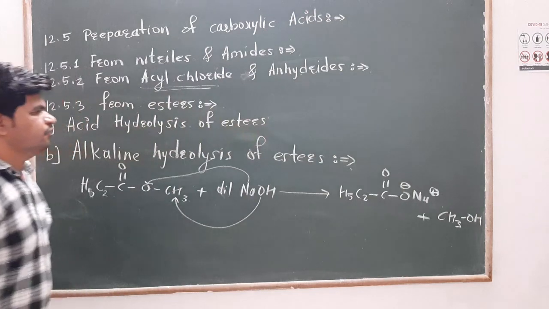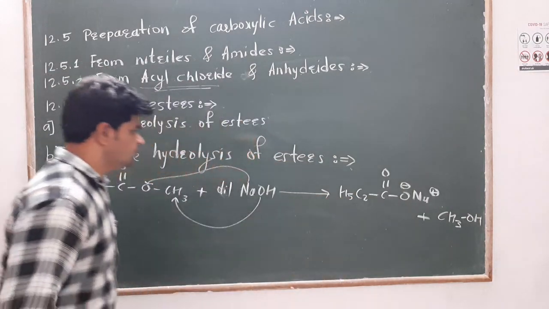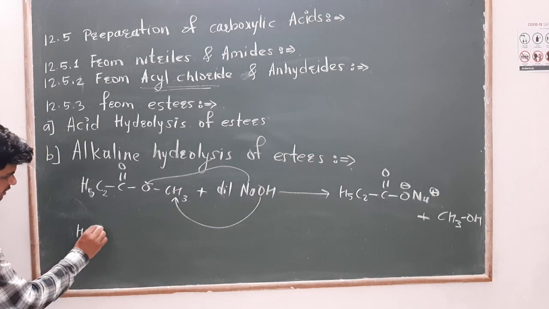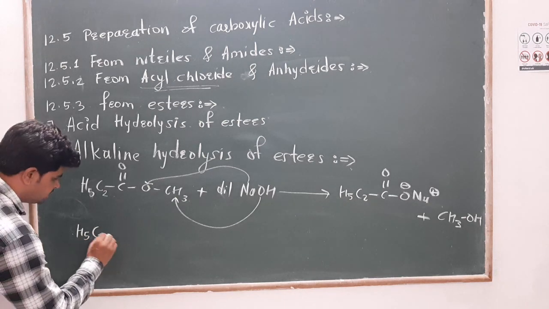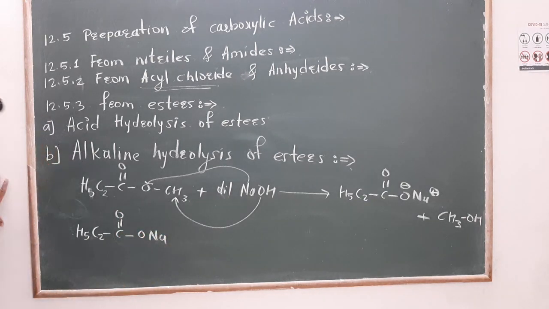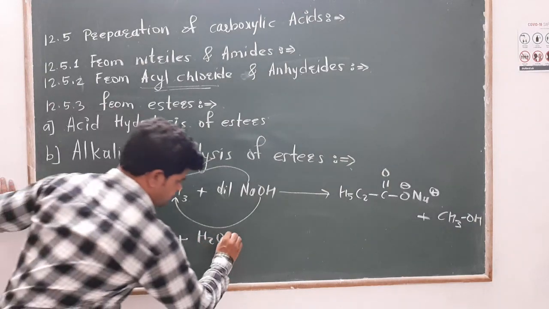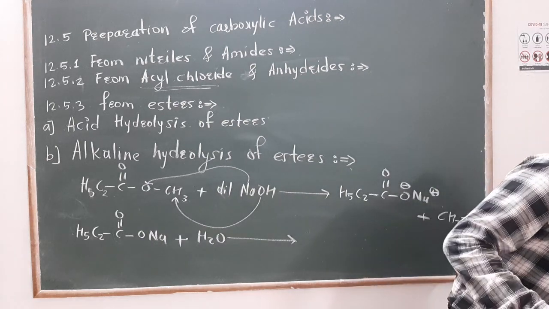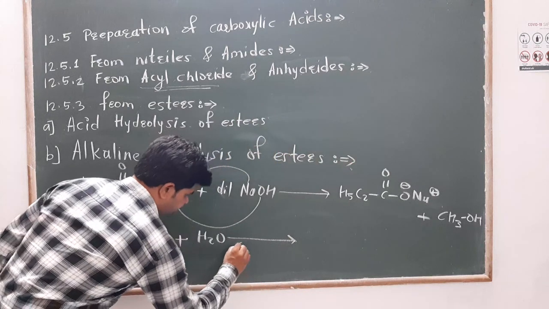Now the second time we have to prepare the carboxylic acid. So we again take methyl propionate, that is now sodium propionate. Next, addition of water in the presence of concentrated HCl.